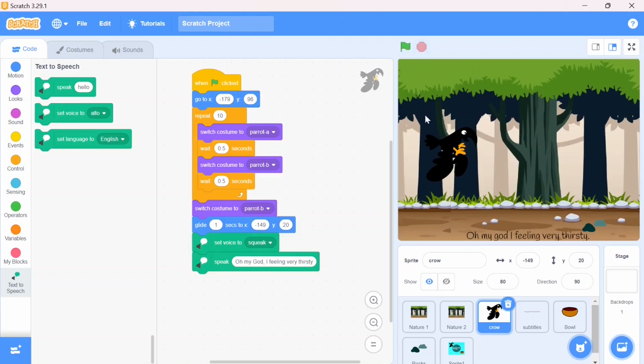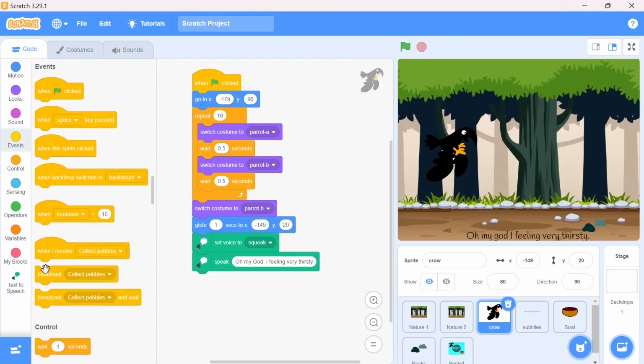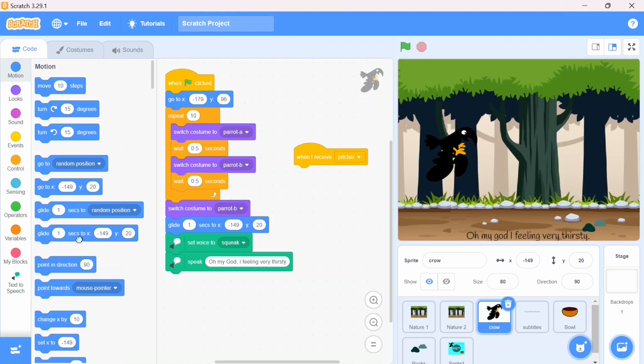You got the point? Here we get the crow sound, and the position has also changed for the crow. Now I need to set the position of the crow according to the different broadcasts. First the broadcast I will take, that is the picture, when the crow sees the picture. For that I am going to choose when I receive broadcast, that is picture. And here what should be the position for that? Go to the motion block, take glide for 1 second, and the position would be 76 for X, and the Y would be minus 80. Okay, this is for my one broadcast.